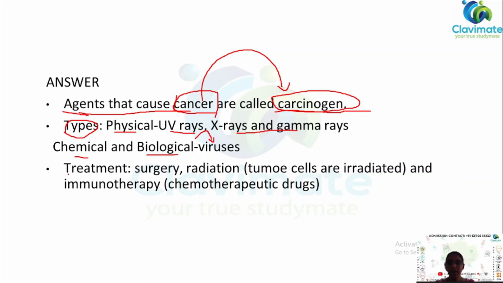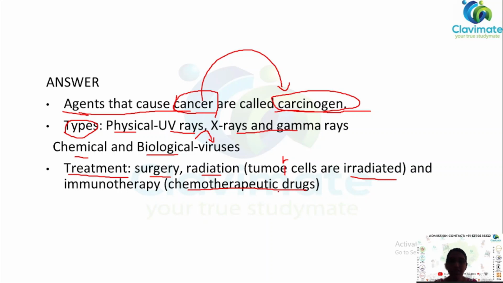Now the third part, treatment. Treatment is usually by surgery and radiation. Sorry for the spelling mistake, it is tumor cells, which are irradiated in radiation therapy. Irradiated means they are passed with radiations which target the cancer cells and do not target the normal cells. And the last one is immunotherapy, which is chemotherapeutic drugs.